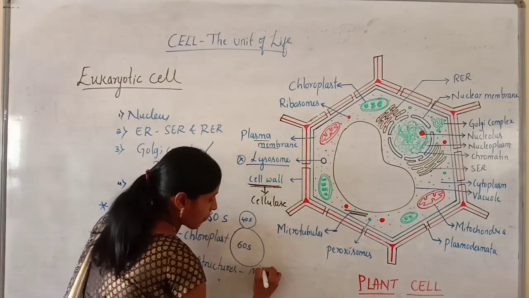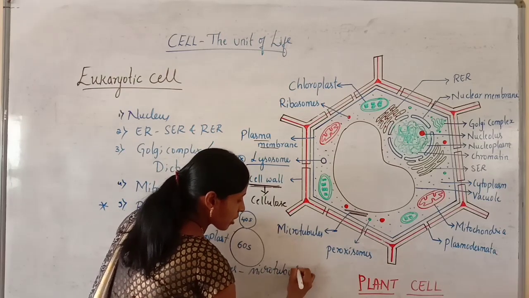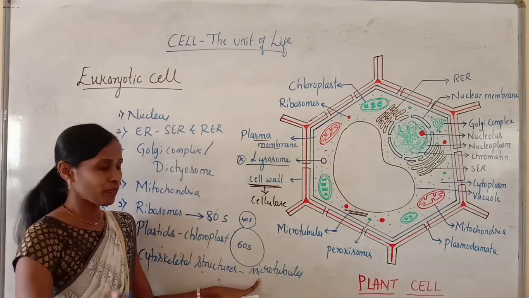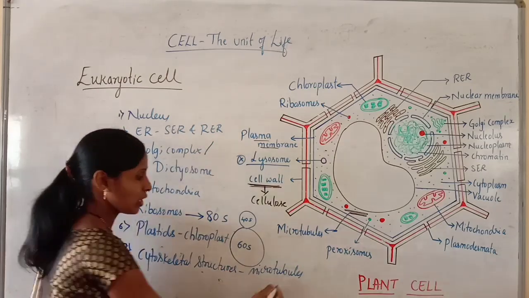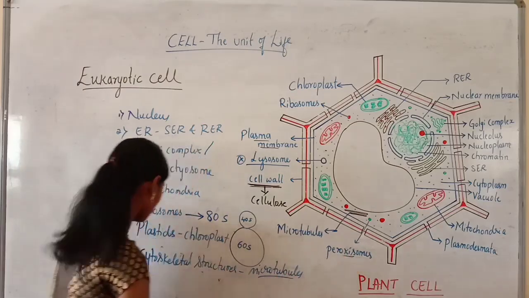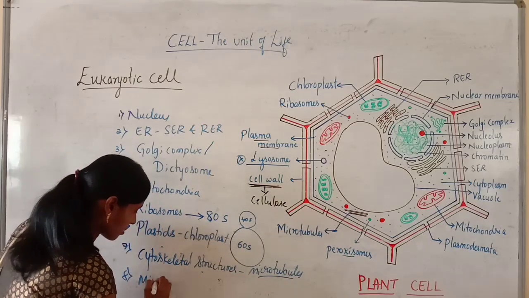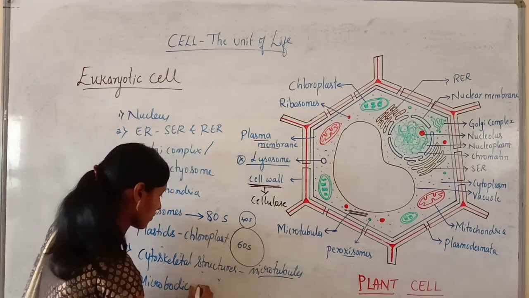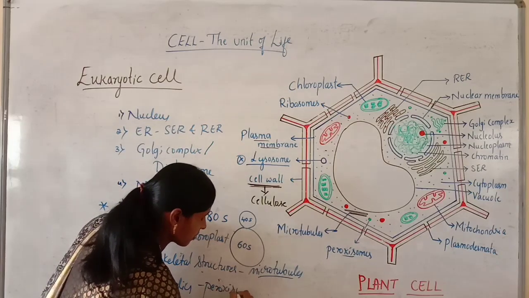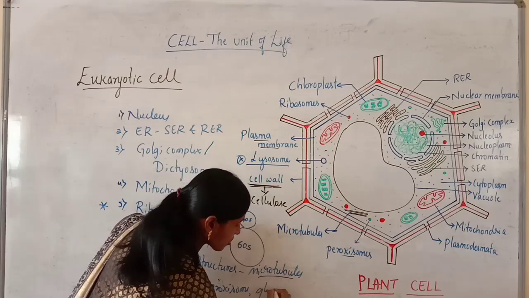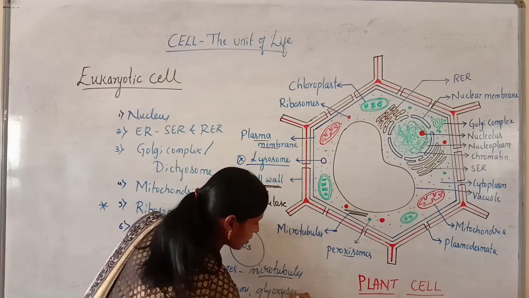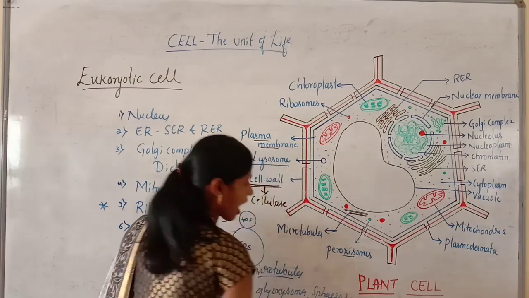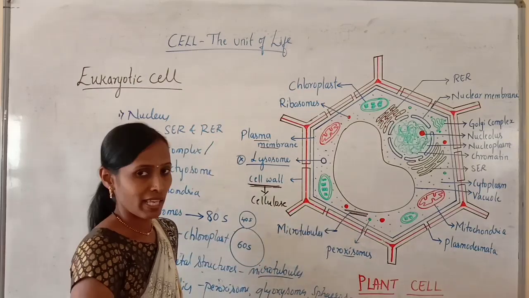Cytoskeletal structures like microtubules. There are different types of cytoskeletal structures like microtubules, microfilaments, etc. that we are going to study in detail later. So microtubules are present, and some microbodies are present like peroxisomes, and some more glyoxysomes, spherosomes, etc. are the microbodies which are present in the cytoplasm.